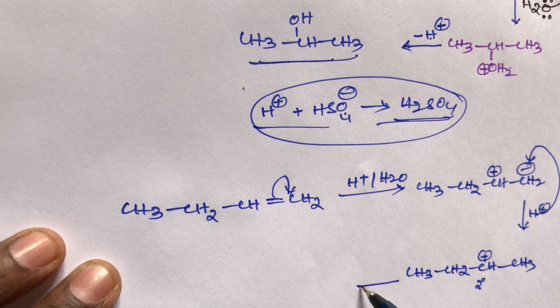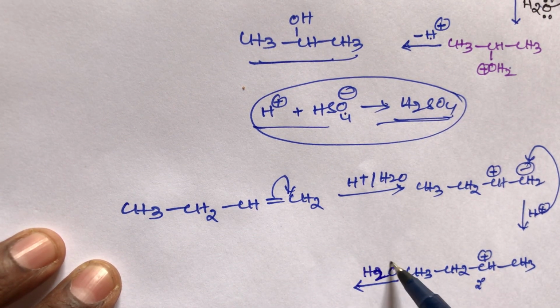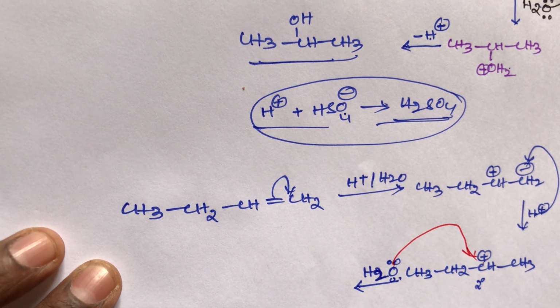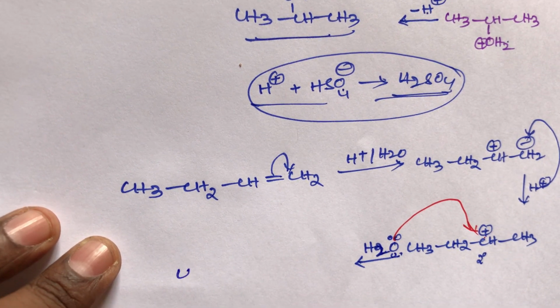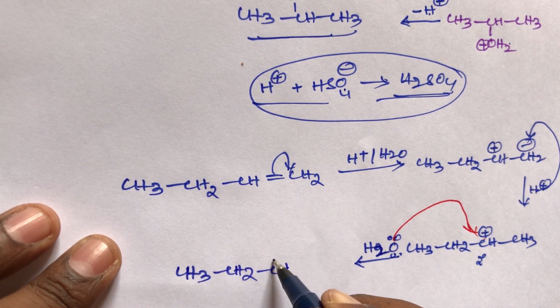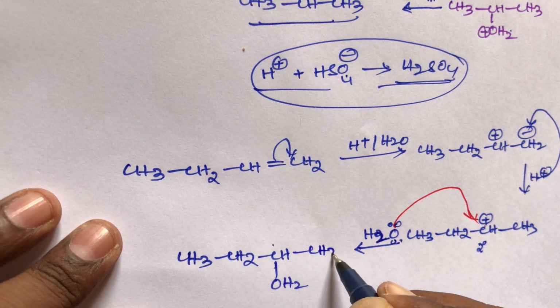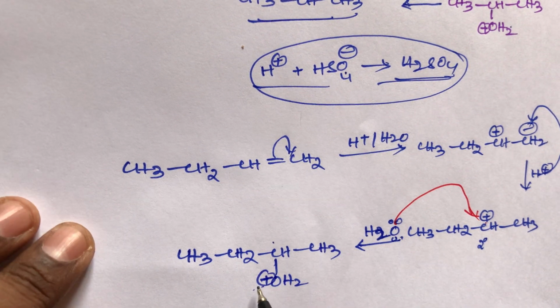After that, student, here H2O is there, so add the water molecule H2O. H2O has two lone pairs. This positive charge will always attract electrons, so it will attract the H2O. We get the product CH3, CH2, CH, OH2, then CH3. This oxygen gets a positive charge, O plus and OH2. This is the product, student.